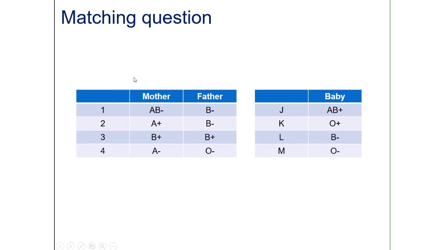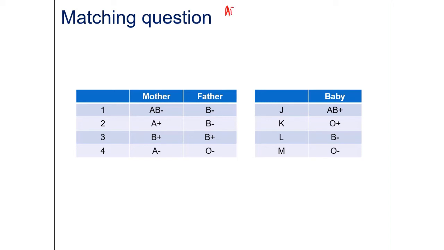Let's try a matching question here. So let's say there are 4 couples here and 4 potential babies, and you have to match them up. To do these questions, you should think about some of the key things that we talked about in the lecture so far. There are 4 key things to remember for these types of questions.